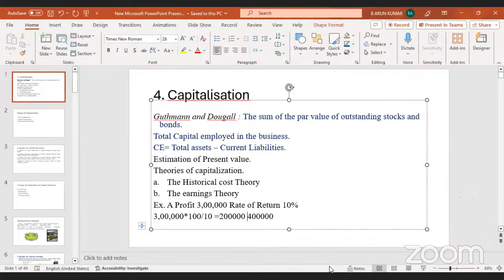Continuous high profitability of an undercapitalized company may make the company's performance and results uncertain.